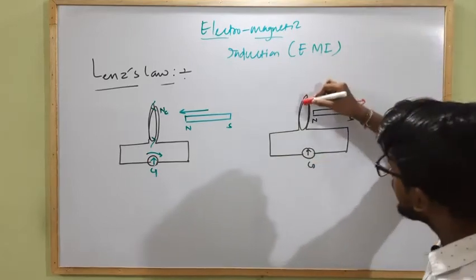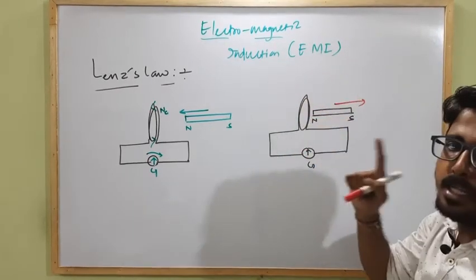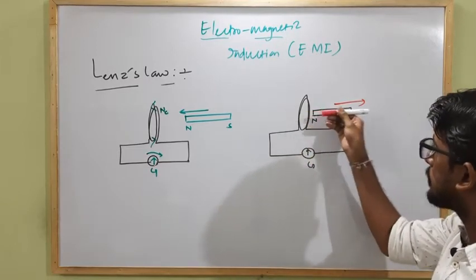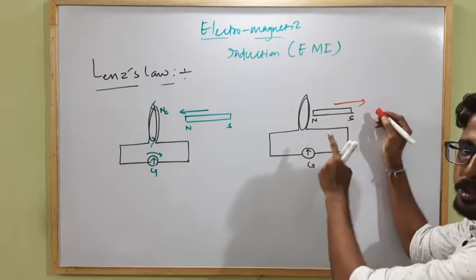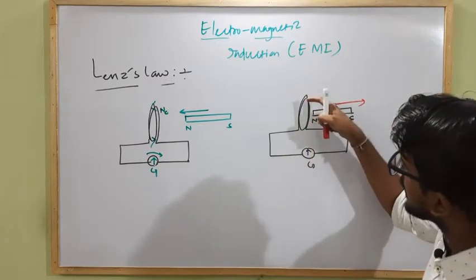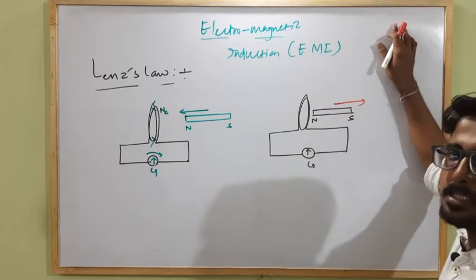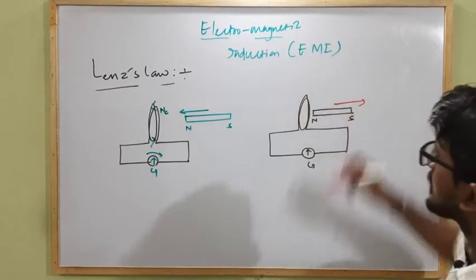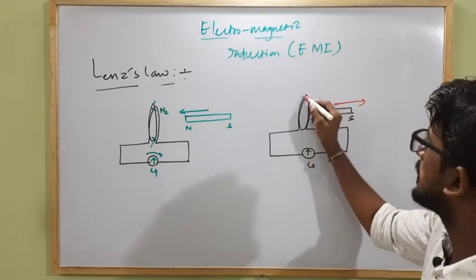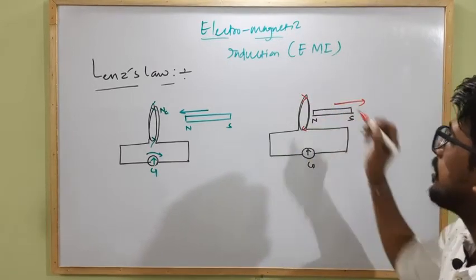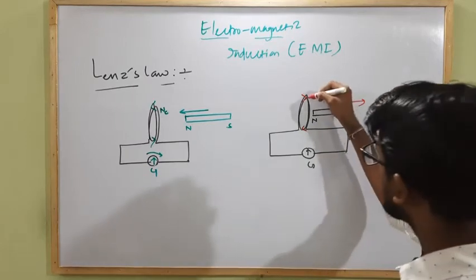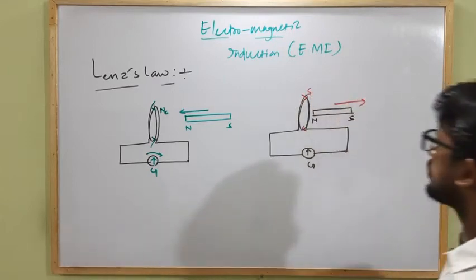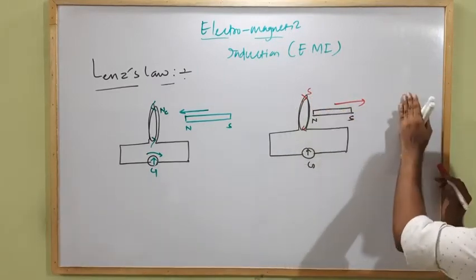That means this end of the circular coil must act as a south pole, because south pole will attract the north pole. That's why the motion of the north pole away from the coil will get opposed only if the right hand side of the coil will behave as a south pole. So if this coil behaves as a south pole, the current will start flowing in clockwise direction from the right hand side, and the right hand side end of the circular coil will behave as a south pole, which will oppose the motion of the bar magnet along this direction.